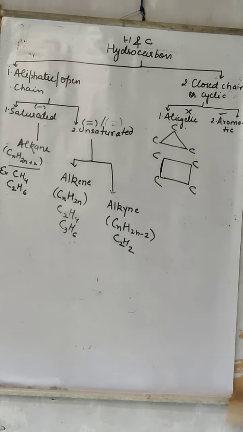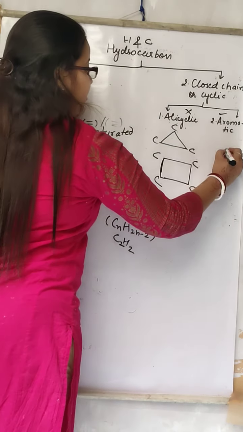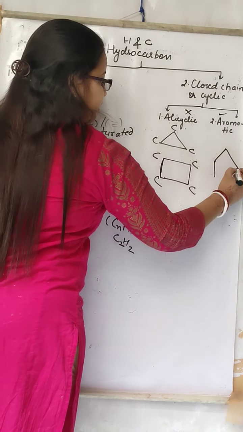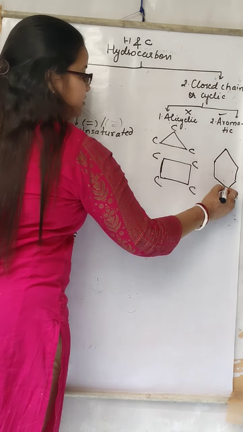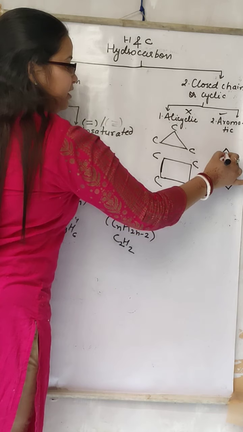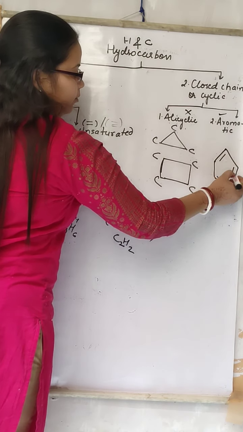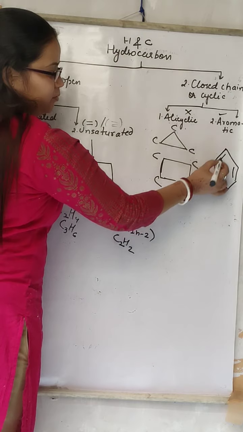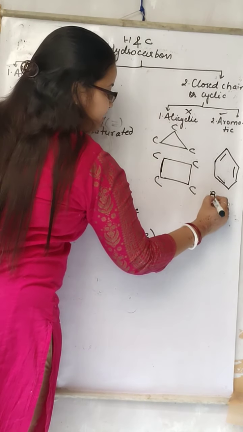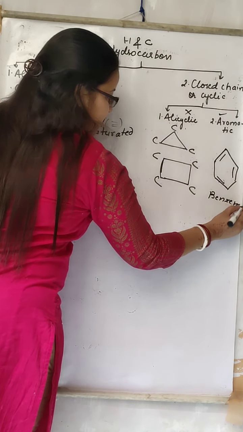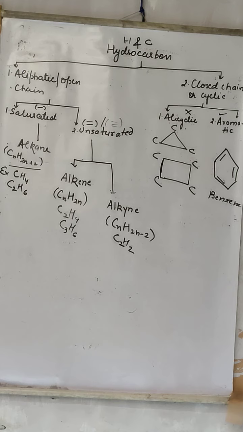In an aromatic cyclic compound, we have only one in our course, that is benzene. This is a hexa ring containing alternate single and double bonds: single bond, double bond, single bond, double bond, single bond, double bond. This ring is called the benzene ring, and only this benzene ring is in our course. All aromatic cyclic compounds contain at least one benzene ring in them.